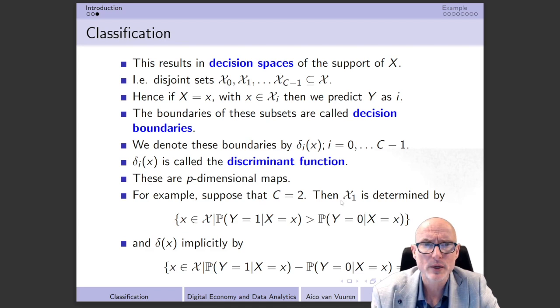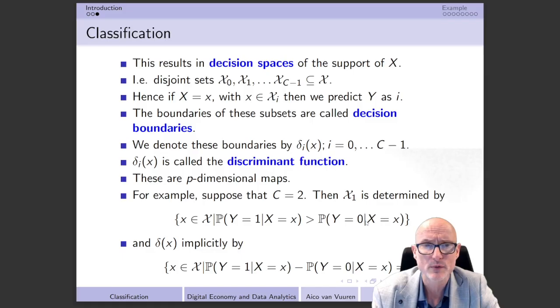Let's look at x1. Well, x1 is then determined by all those x's in the full support of x for which the probability of y equal to 1, conditional on x equal to x, is strictly larger than the probability that y is equal to 0, conditional on x equal to x.